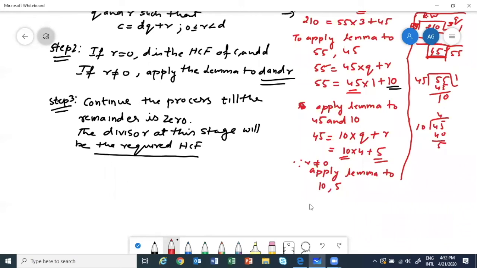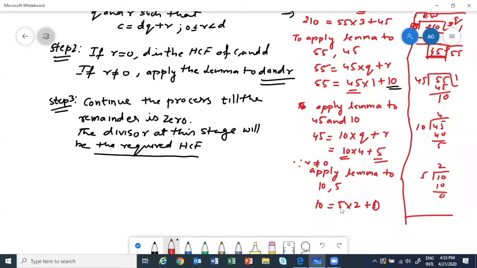Okay, so apply the lemma to 10 and 5 now. So what will happen? 10 is equal to 5 into 2 plus 0. Remainder will be 0, no? When I divide 10 by 5, 2 times 10, remainder 0. So now we can stop. Okay? So what happened?